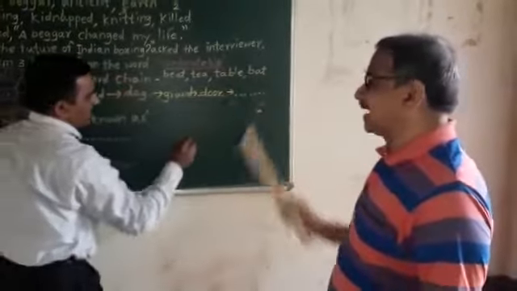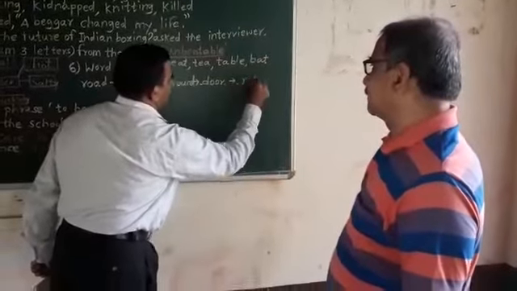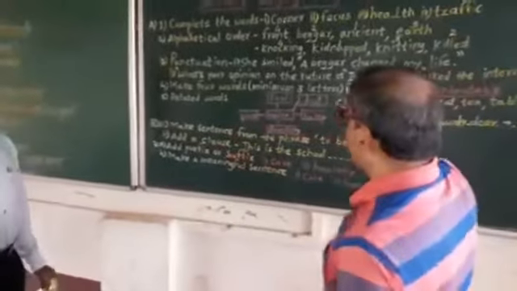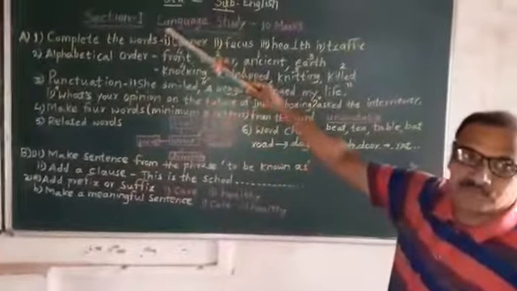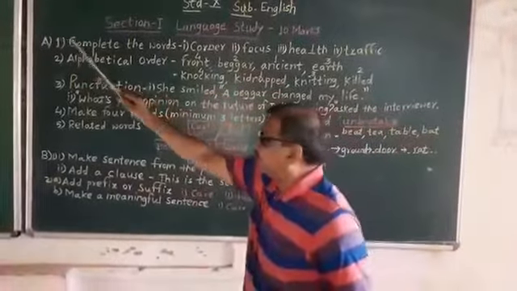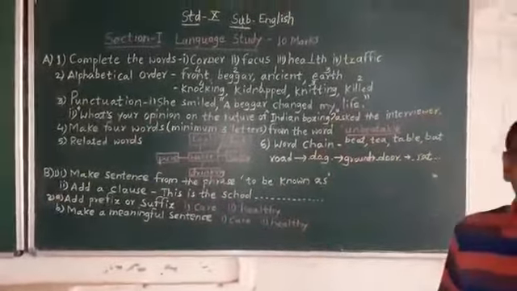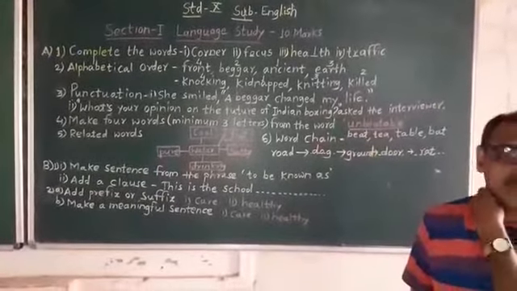Then R, rat. If another word is given there, you can write table. Okay. Then this is the first sub question in the form of A. Here 6 activities are given and you have to write only 4 activities. It will give you 8 marks.